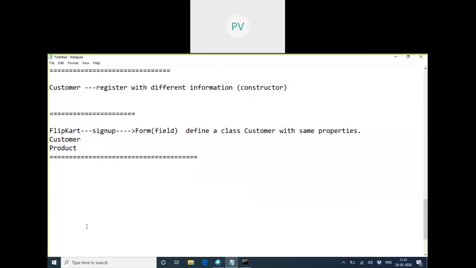Ma'am, whenever I'm writing programs in Boolean, I'm not getting the correct output. Okay, what is the error? We'll do that. First, a new topic I'll start tomorrow only, because inheritance is a lengthy topic. So I don't want to start today. That's a lengthy topic and you need to understand a lot of things there. So if you have doubts, we'll clarify the doubts.